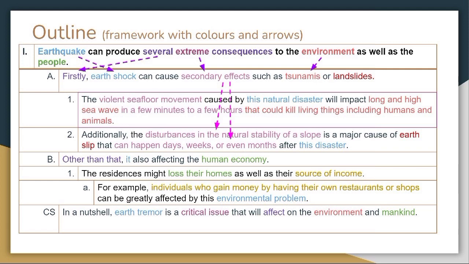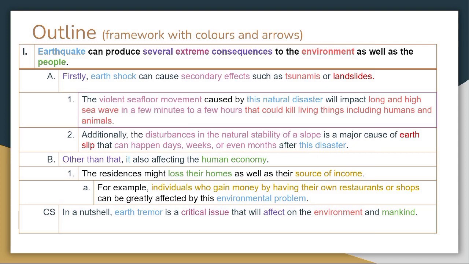On the other hand, the phrase can happen days, weeks, or even months is used in the same color with secondary effect because it explains the secondary effect even more. Next, the word earth slip is in the same color as landslides because it refers back to the landslide. The word this disaster is in the same color as earth shock to show that this disaster mentioned is the earth shock.